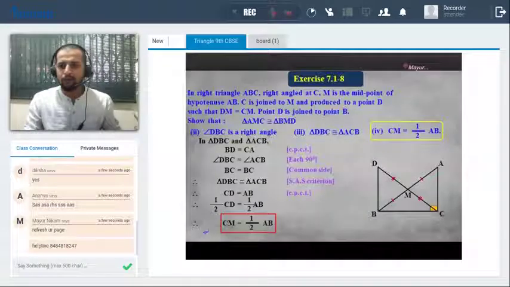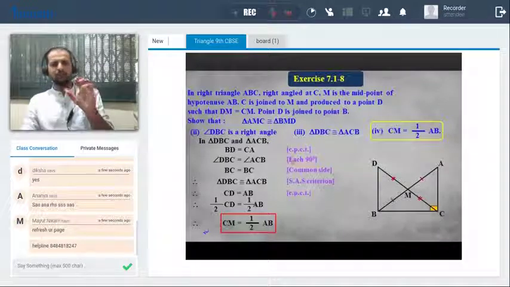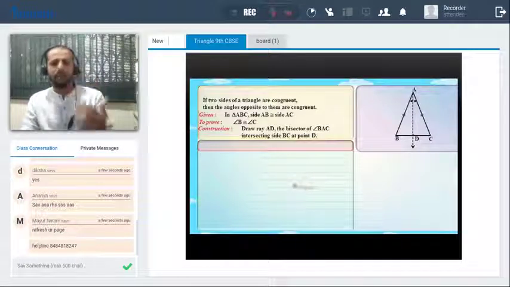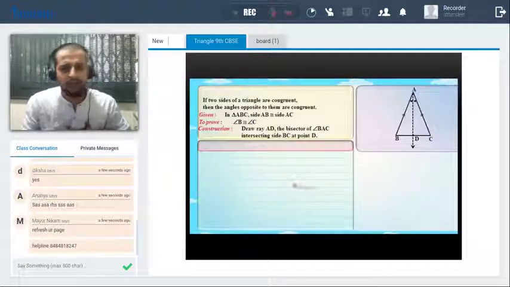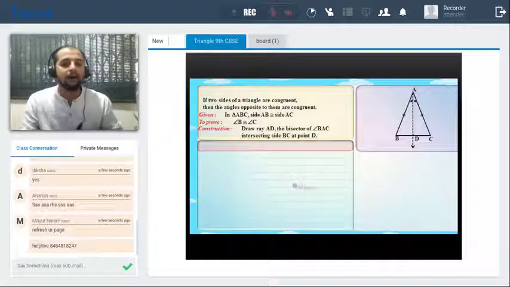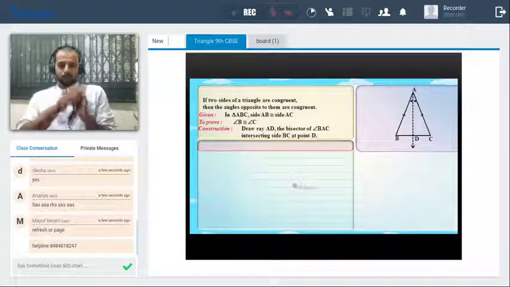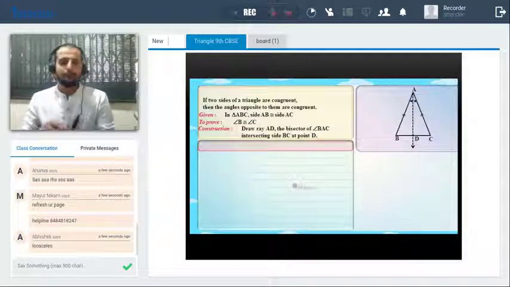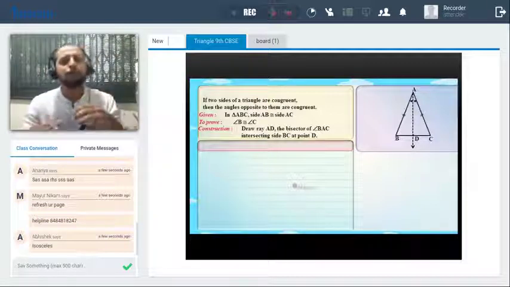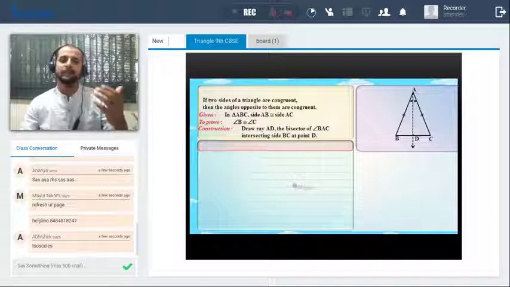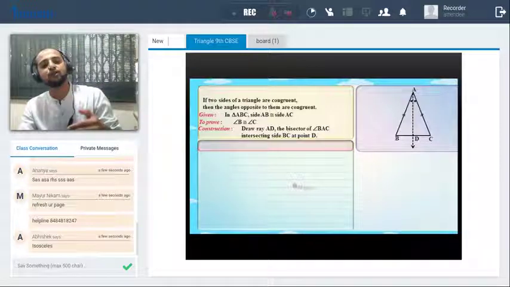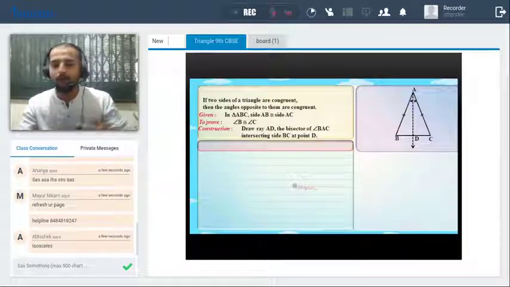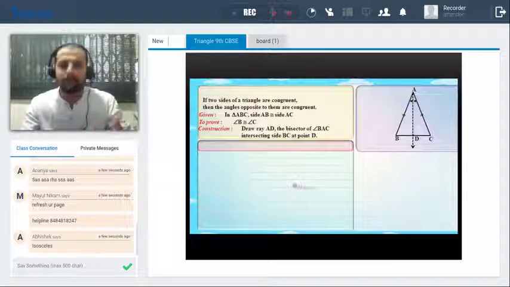In the previous lecture we have seen some of the things, so I'll directly start with the concept now. Let's look at this statement. If two sides of a triangle are congruent, then the angles opposite to them are congruent. So if two sides of the triangle are congruent, then the triangle is an isosceles triangle. We know this property of the isosceles triangle, but we have to prove it. That means this comes as a theorem.